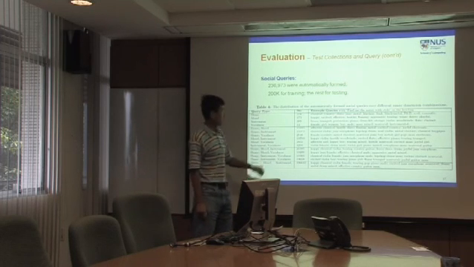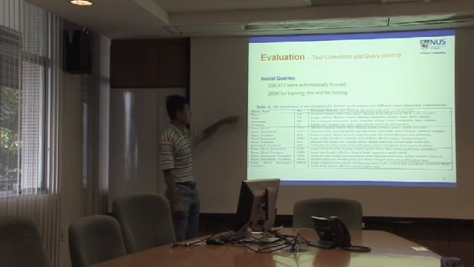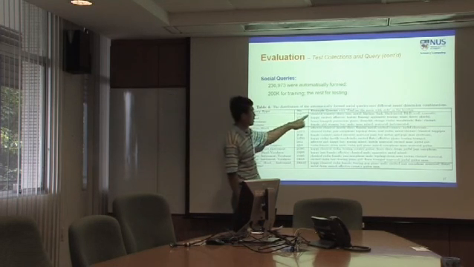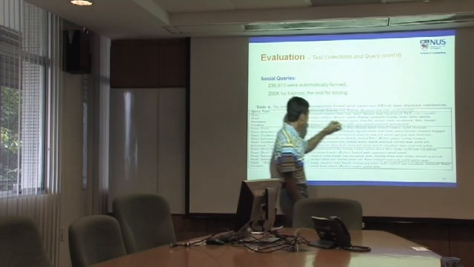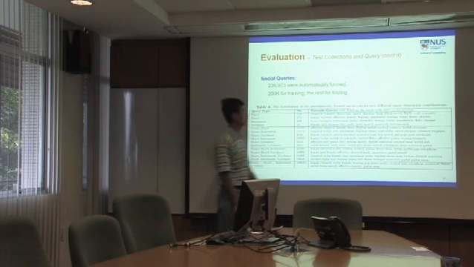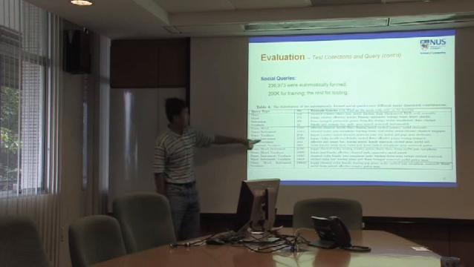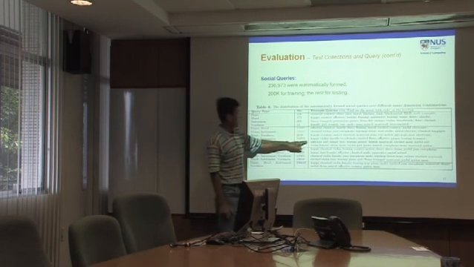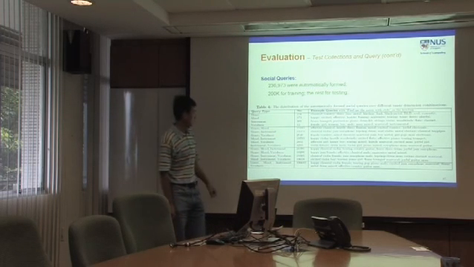Here are some examples of the social queries. For example, if we only sample the genre dimension, we may have social queries like find me the music with style classical, or with style disco, or hip hop, and so on. And if we sample more than one music dimension, mood and instrument, we may have queries like happy violin or something like that.